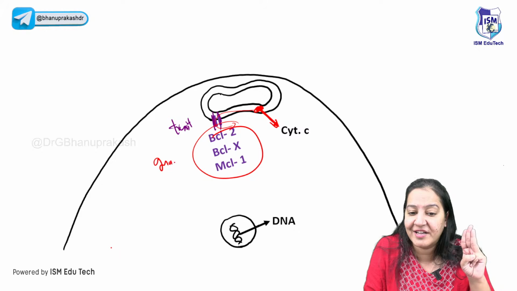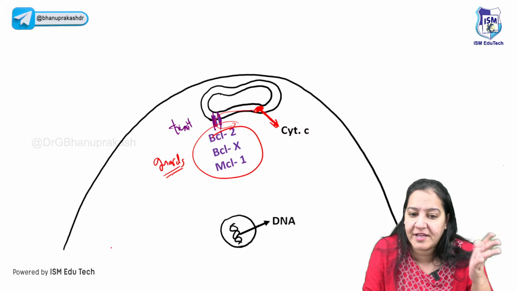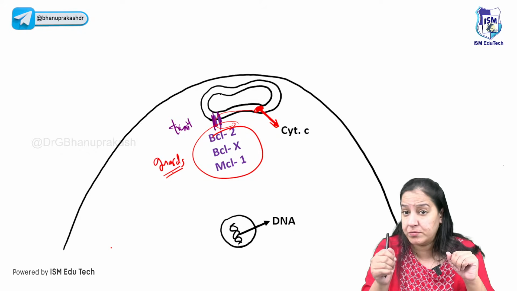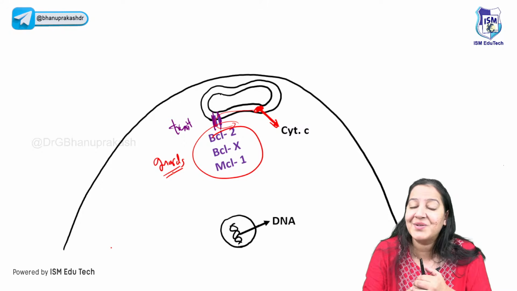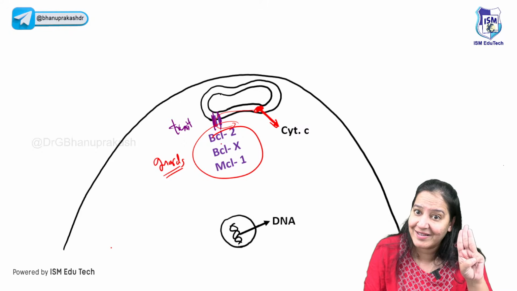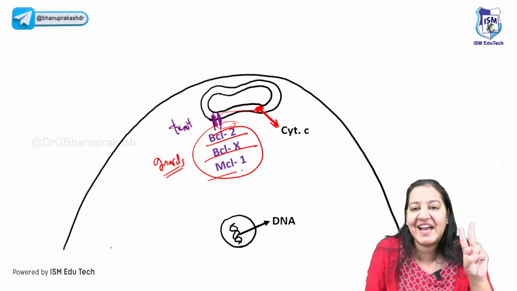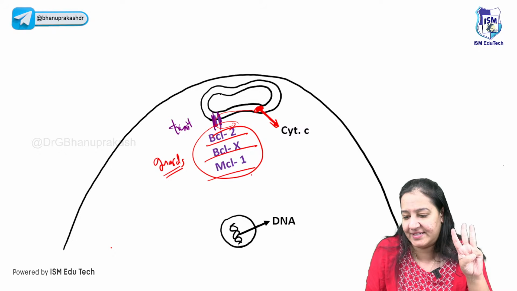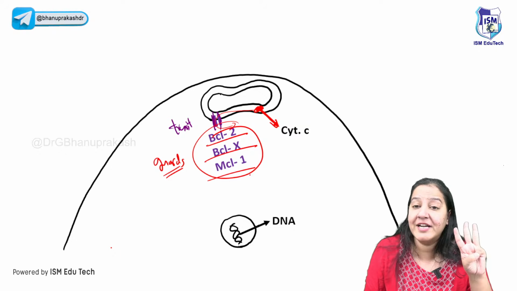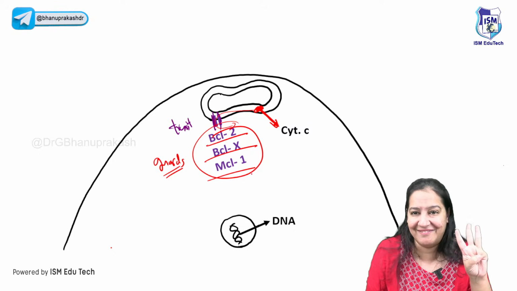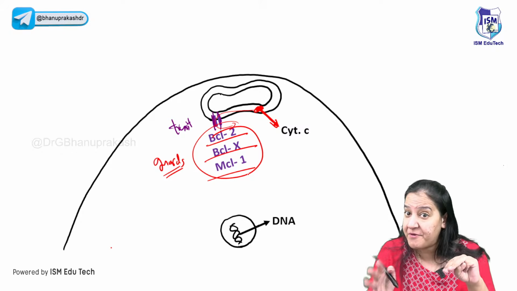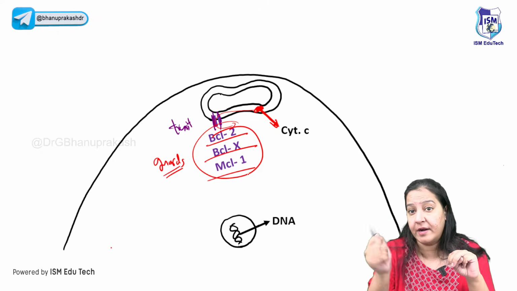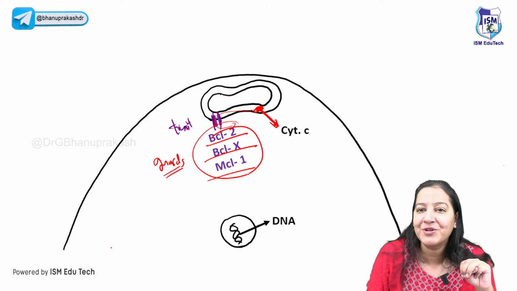guards, you can say. Guards, that is, chowkidar. Three darban, chowkidar are sitting here. They are preventing cytochrome C. No, you cannot come out, you go inside. So can you name the 3 guards? The 3 guards are BCL2, BCLX and MCL1. You can't forget it. Please, please. So it's BCL2, BCLX and MCL1. These are the 3 types of guards which are preventing cytochrome C from coming out. They stand with sticks saying go inside, you cannot come out, you cannot come out.